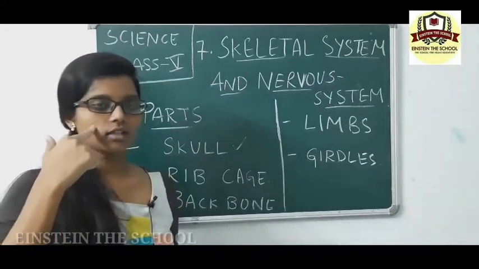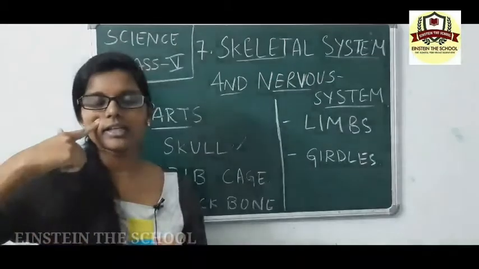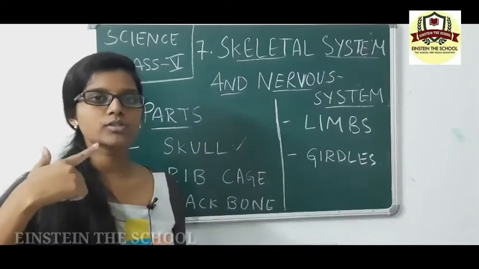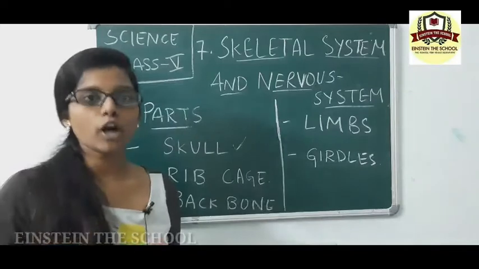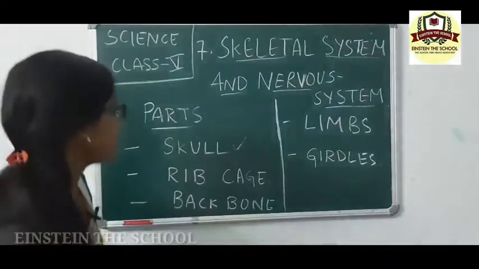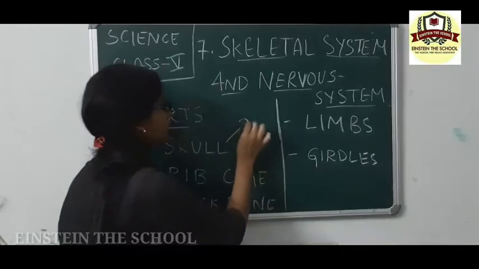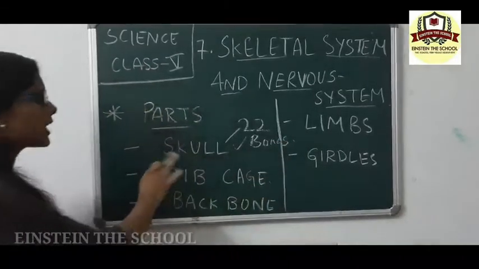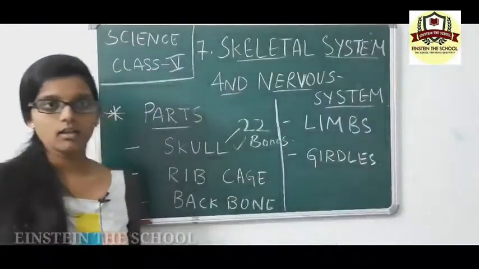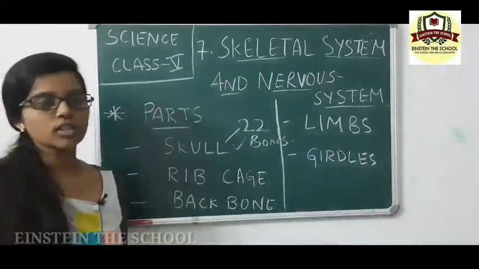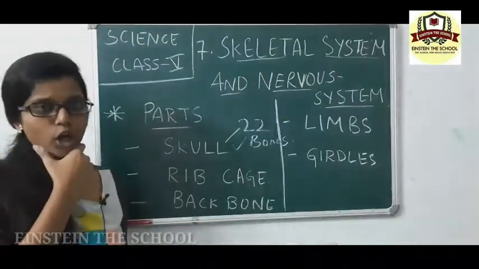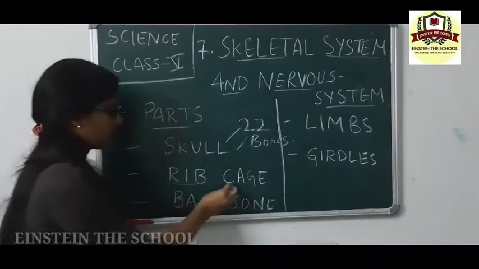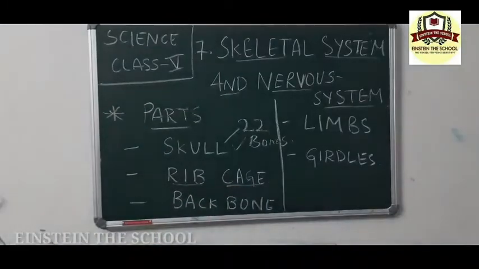The upper jaw will also contain teeth. Lower jaw bone is not fixed, so we can actually move the lower jaw part. Okay, so it exactly contains 22 bones. What does it do? It protects the brain, which is inside the skull. This protects the brain, and all the bones are fixed in the skull except the lower jaw. Alright? The next thing we're going to learn is about rib cage. Rib cage.